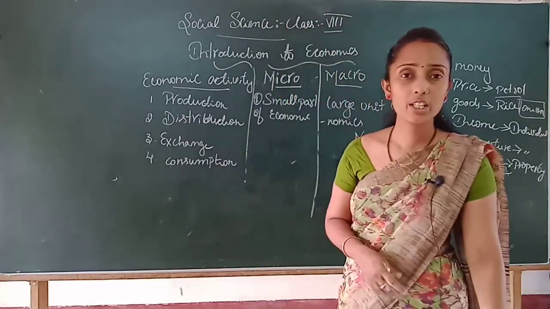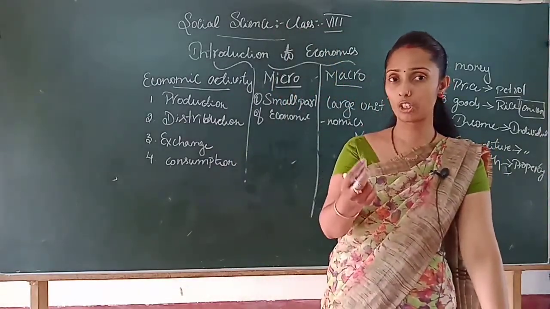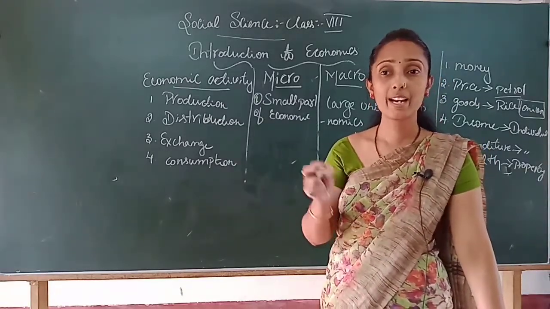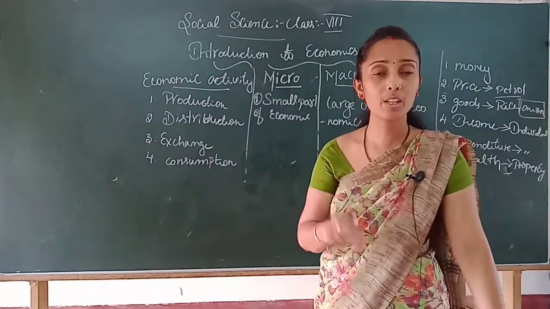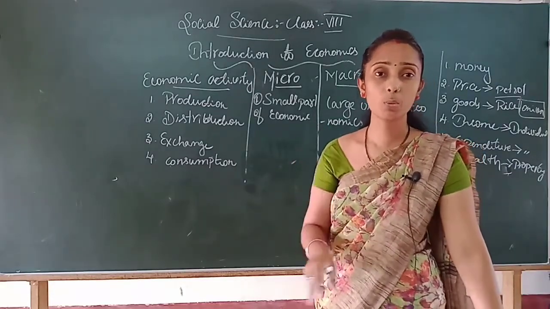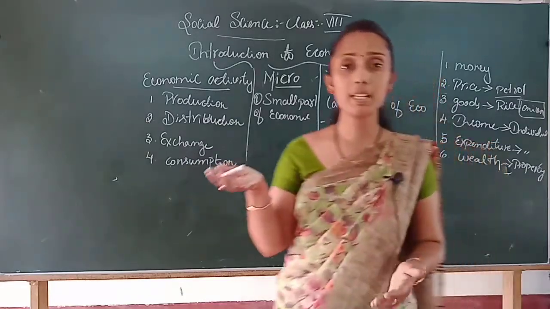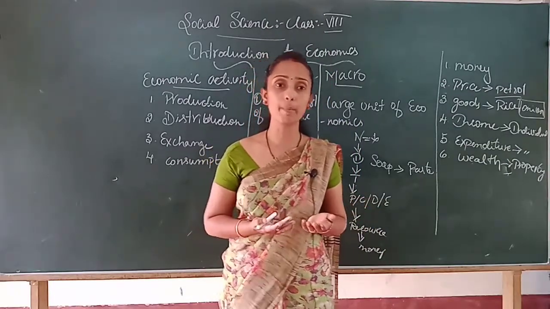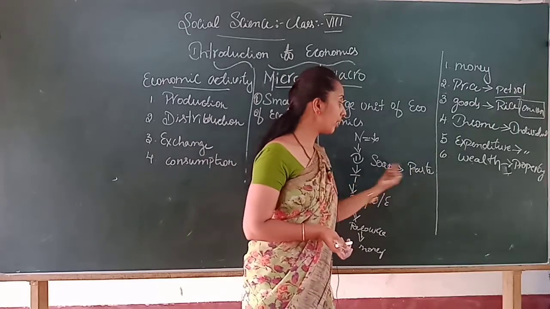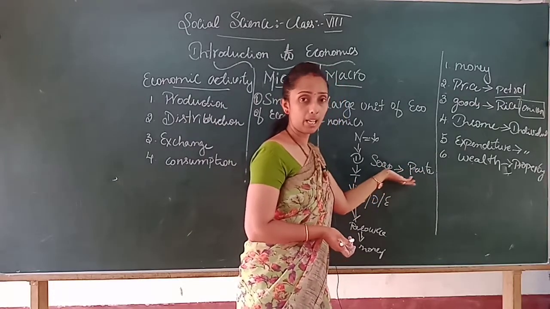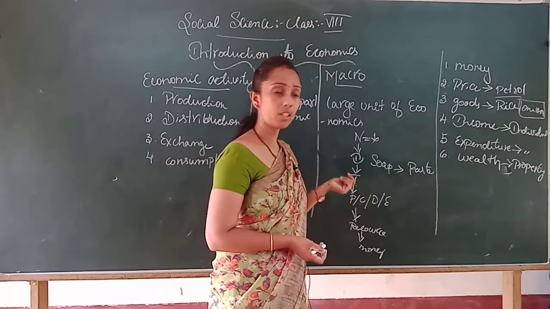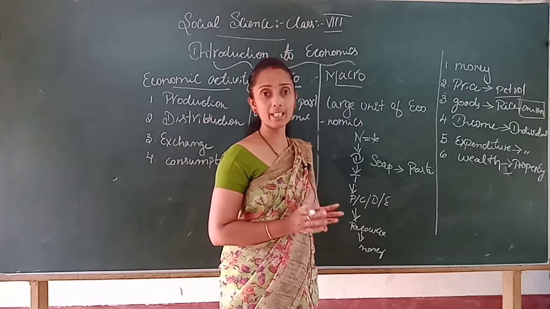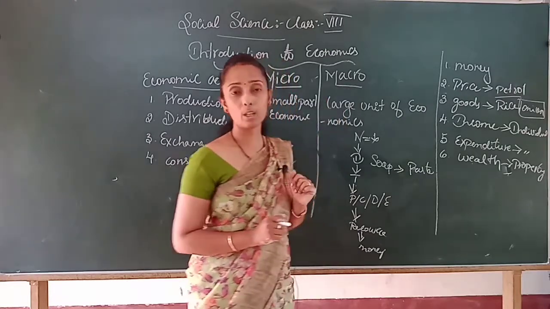So is it clear, children? It is like if you have one chocolate and there are two children, what will the mother do? She will divide it, correct? She will divide and share the chocolate between the two children. That is what the government or the economy will do, because here one sector was in a developmental stage, and another one was in a declining condition. To balance between the two, because the income generated in the two industries will also come as part of the national income, correct? So it will try to bring balance between the two industries, and that can be studied with the help of macroeconomics.